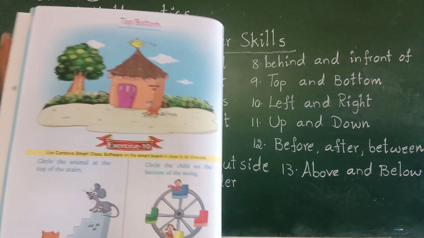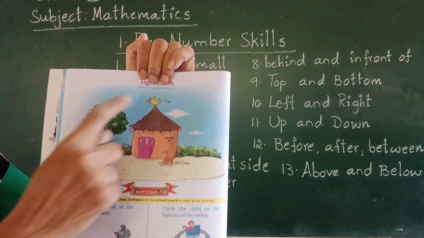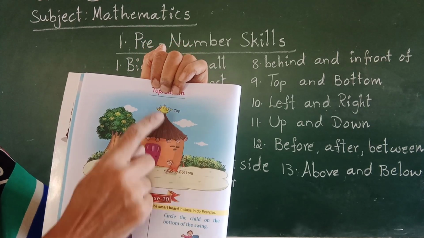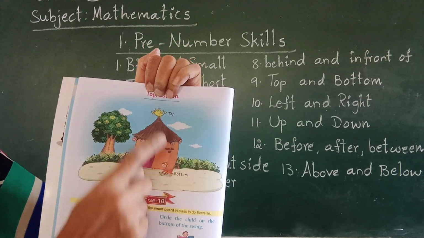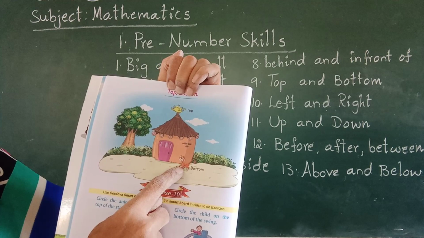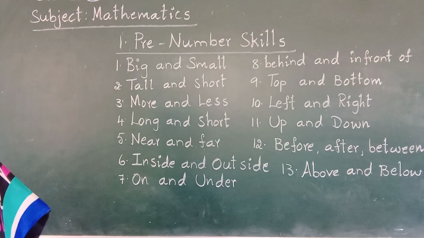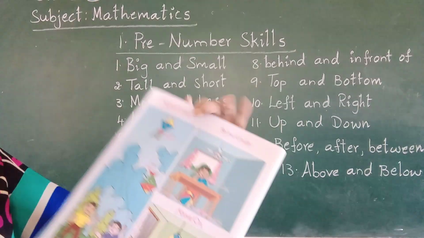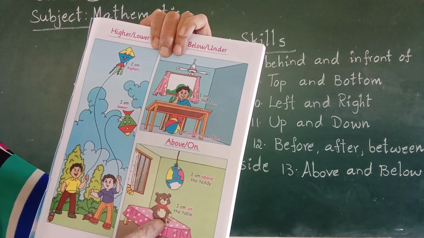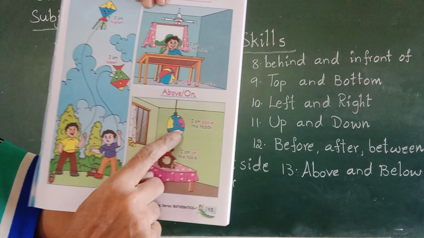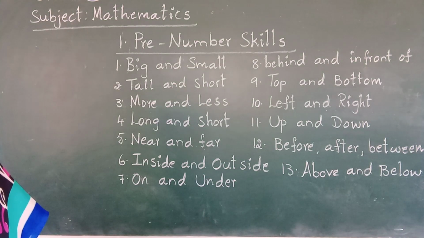Look at this. Top and bottom. Top, bottom. Another one. Above, on. Balloon is above, teddy is below.